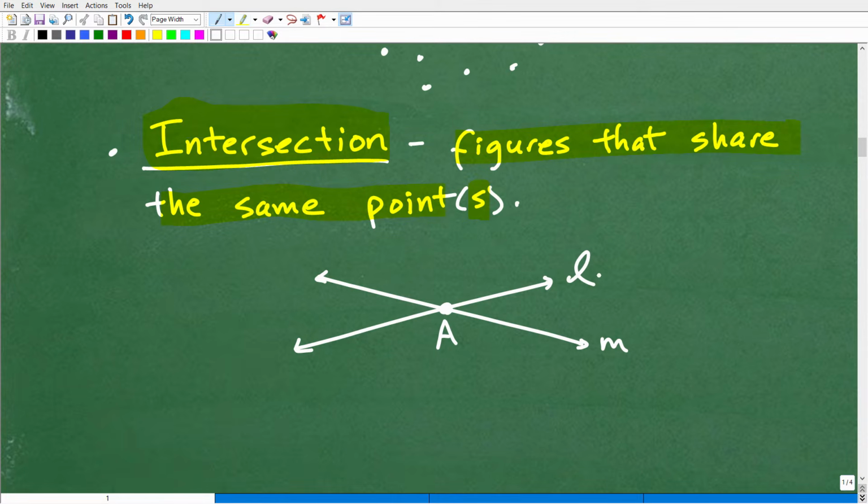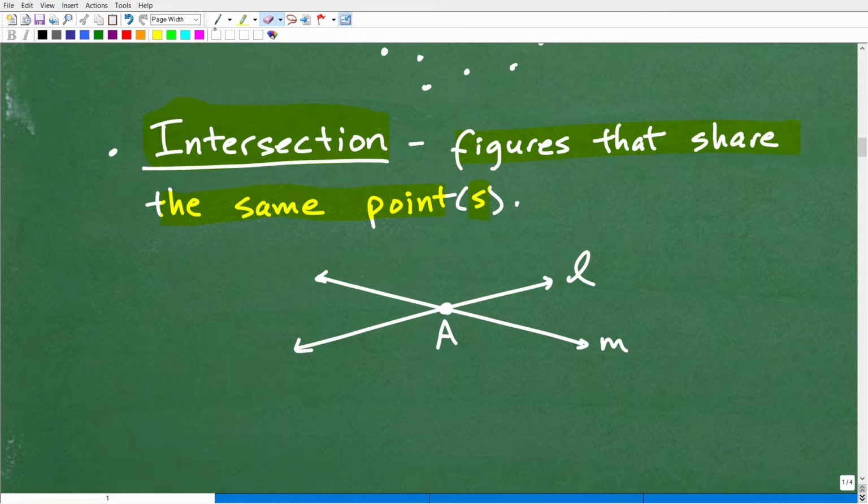So line L and line M intersect at point A because point A is on line L. Okay, so if we look at line L here, there would be point A, and then over here, on line M, we have point A. So point A is both on line M and line L. So again, figures that share the same points. And you can have things like two planes intersect. Here are two lines that intersect, so it doesn't always have to be a line.